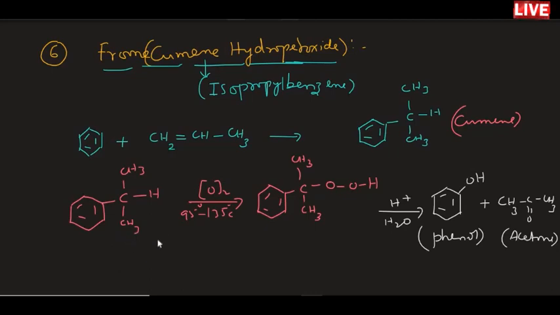So in this method, first we have taken benzene, treated with propene, and that gives cumene, isopropyl benzene. Isopropyl benzene is subjected to aerial oxidation at 95 degrees Celsius to 135 degrees Celsius. We got the highly unstable compound called cumene hydroperoxide.